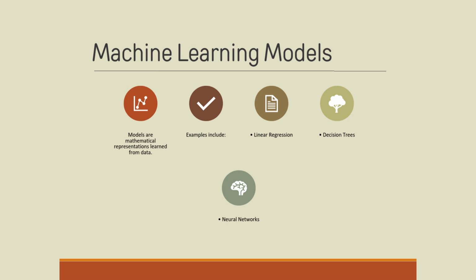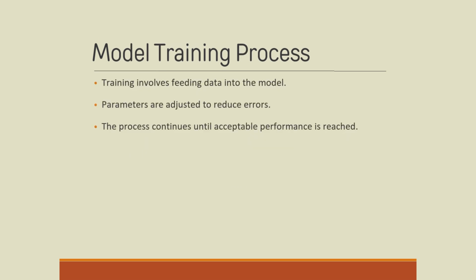Model training process. Training involves feeding data into the model and adjusting parameters to minimize errors. The model learns iteratively, improving predictions over multiple cycles. This process continues until the model reaches acceptable performance or stops improving significantly.